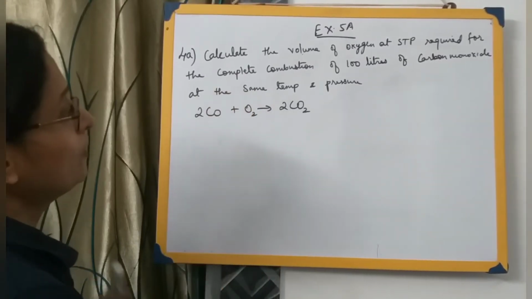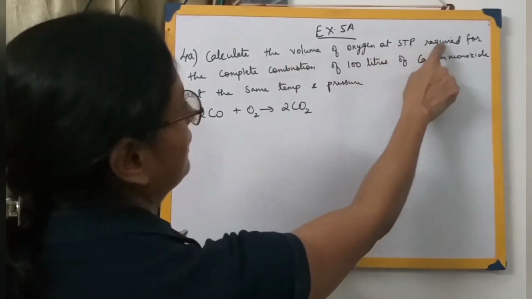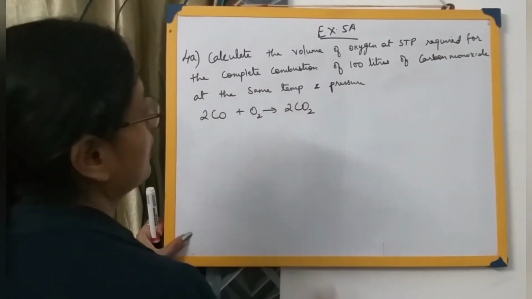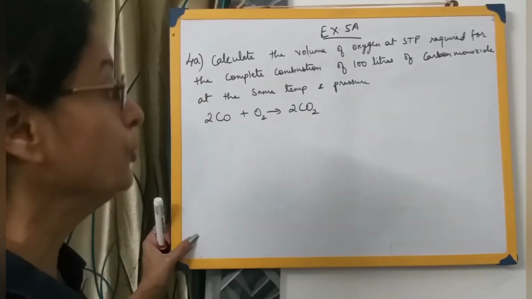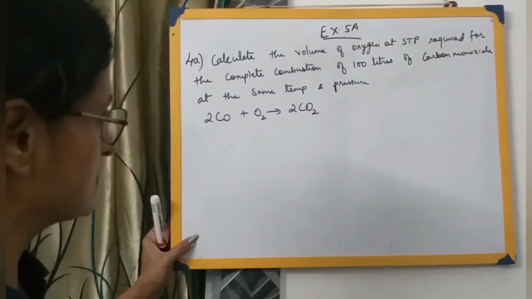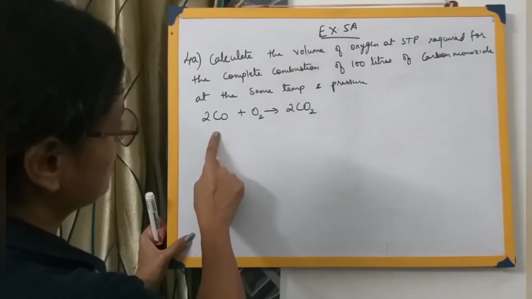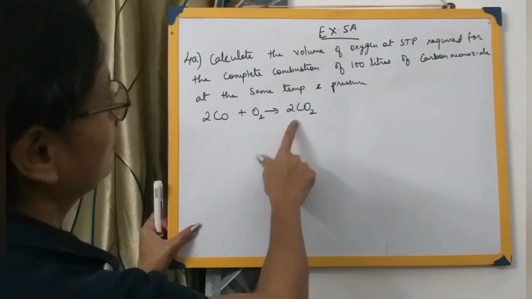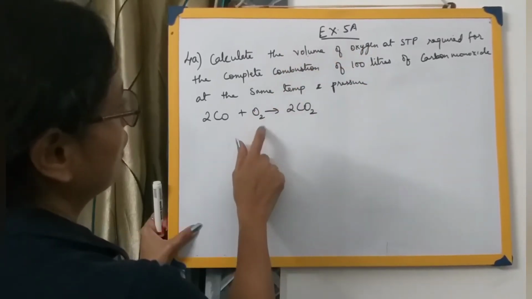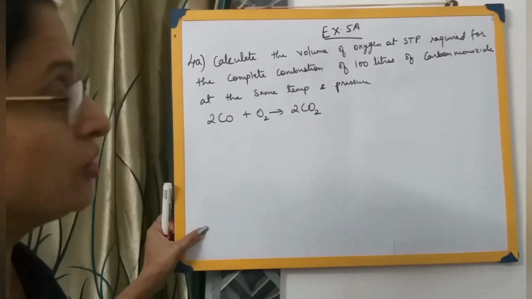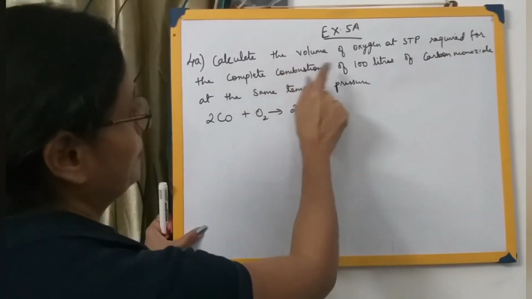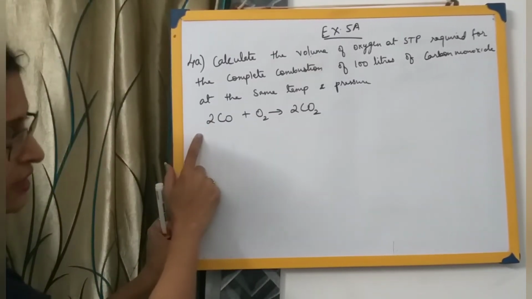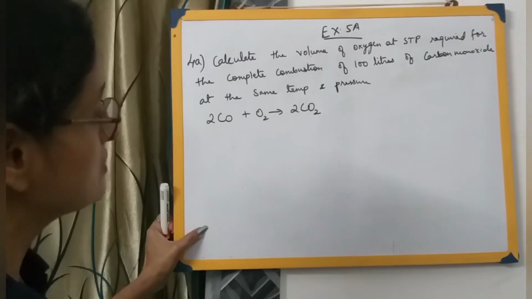Calculate the volume of oxygen at STP required for the complete combustion of 100 liters of carbon monoxide at the same temperature and pressure. Let us first understand the numerical. What does the question want from us? This is the equation given, carbon monoxide reacting with oxygen to form carbon dioxide. The numerical asks us to calculate the volume of oxygen at standard temperature and pressure required for the complete combustion of 100 liters of carbon monoxide. That means if we are taking 100 liters of carbon monoxide, how much oxygen will be required?